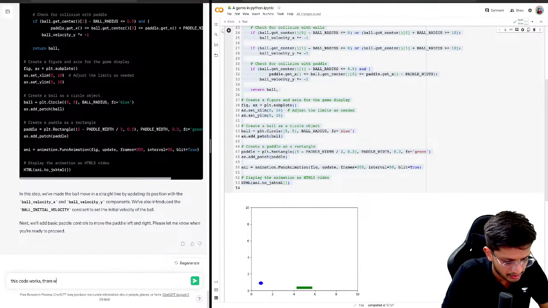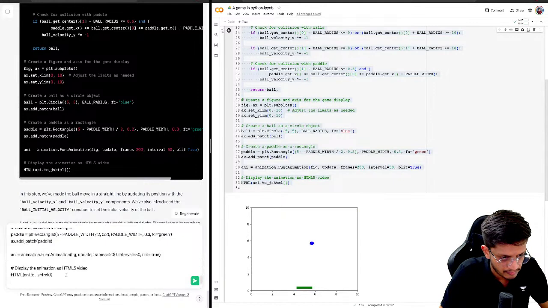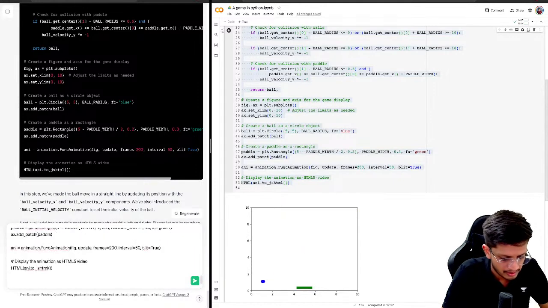There was one mistake that we fixed in the Y coordinate update of the ball center. Can we make the initial position of the ball's center random?